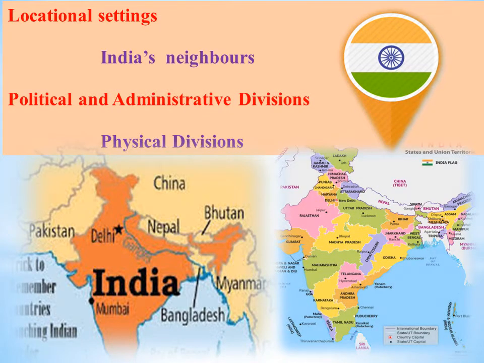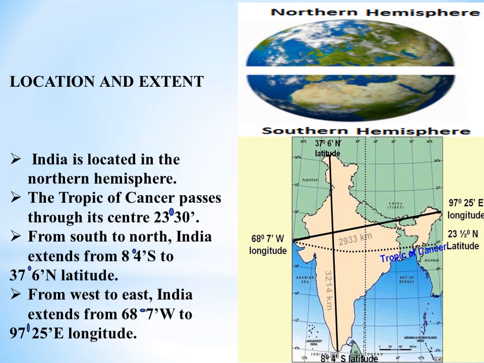Now we will discuss locational settings, India's neighbors, political and administrative divisions, and physical divisions. So what is location and extent? India is located in the northern hemisphere. The Tropic of Cancer passes through its center, 23 degrees 30 minutes.